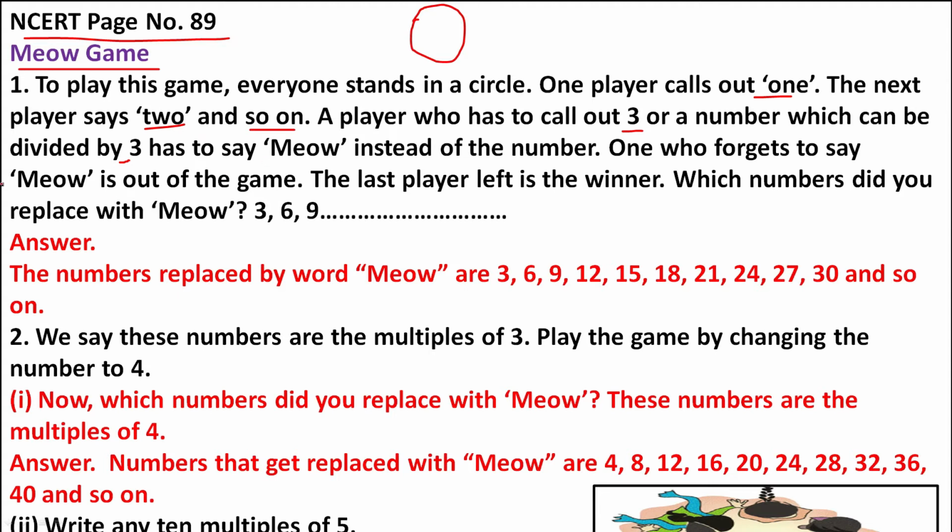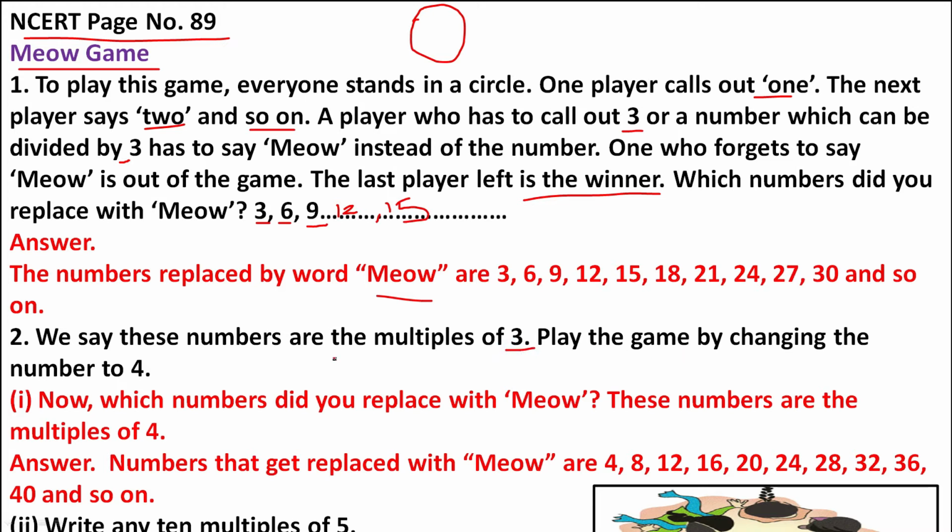How nicely we can play this game. The last player left in is the winner. Which number did you replace with meows? 3, 6, 9, 12, 15. These numbers we can replace with meow. The numbers replaced by the word meow are 3, 6, 9, 12, 15, 18, 21, 24, 27, 30 and so on. We say these numbers are the multiples of 3.